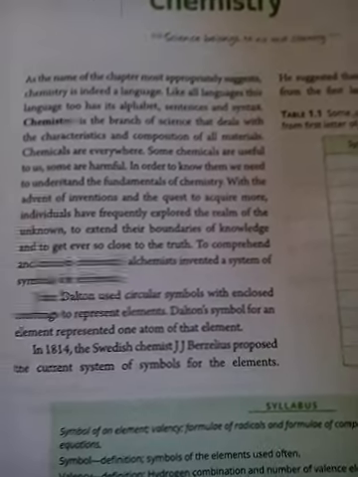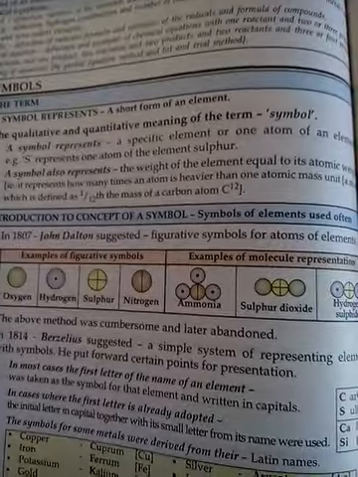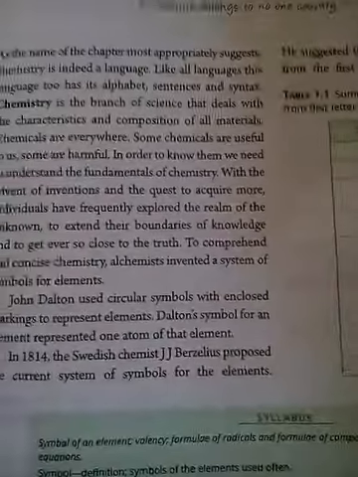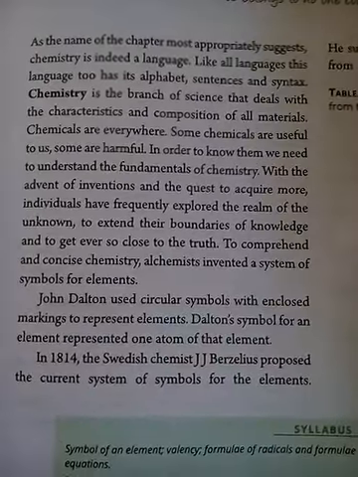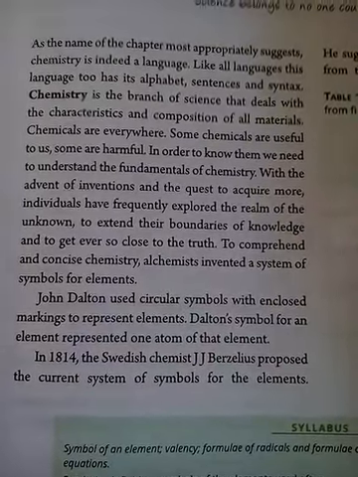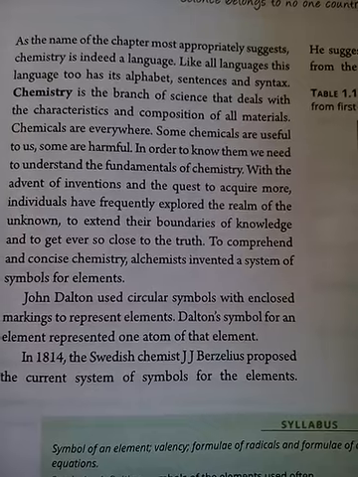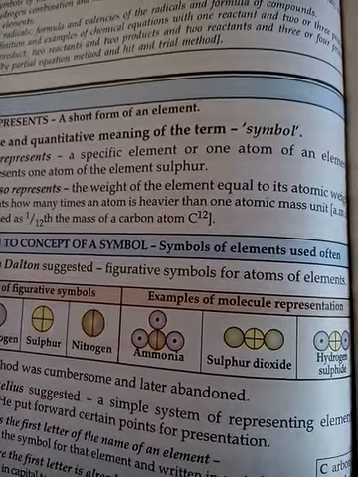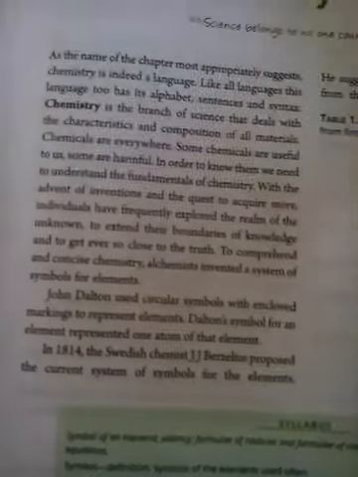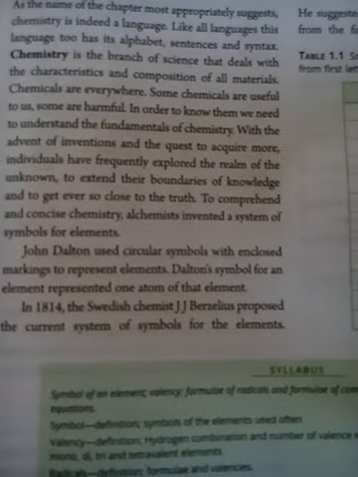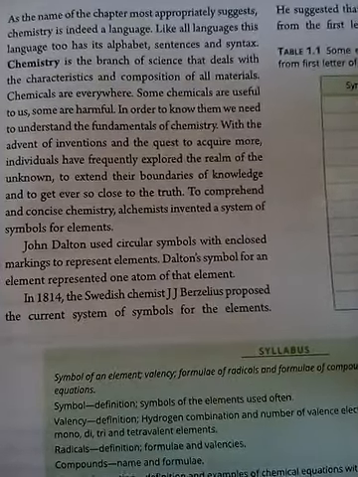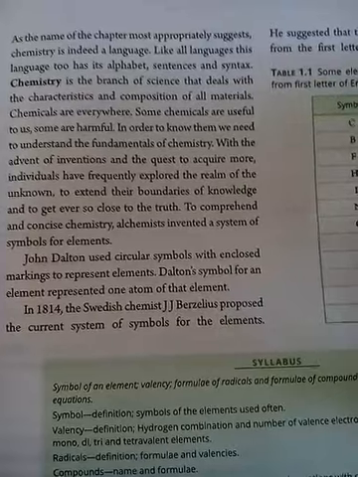But you can see that it is quite difficult to remember this type of symbols. Today we see that more than 19 million compounds have already been discovered. So it is very difficult if we start using this type of symbols, both to learn and to remember them. So in 1814, the Swedish chemist J.J. Berzelius proposed the current system of symbols for the elements.